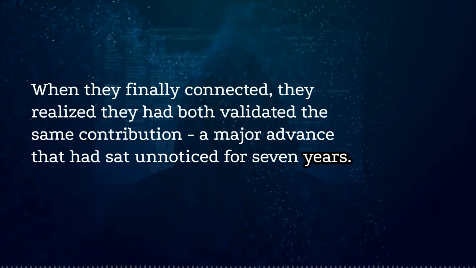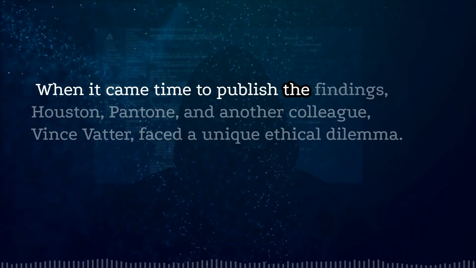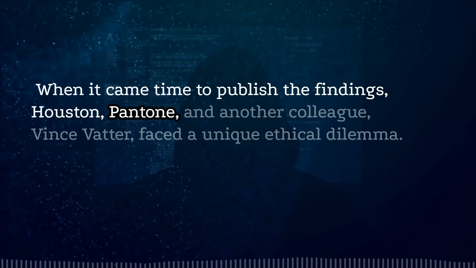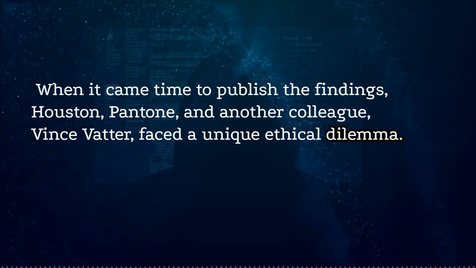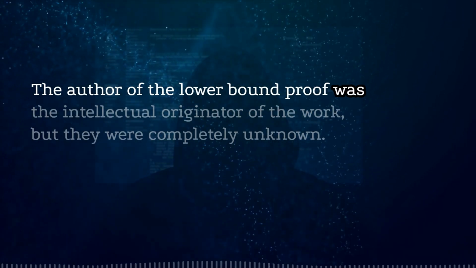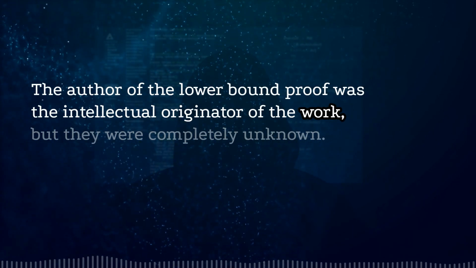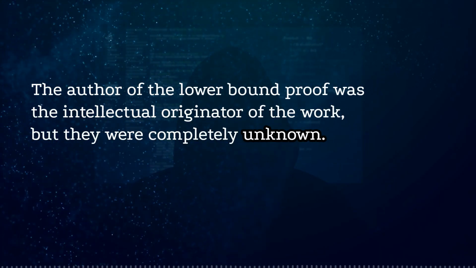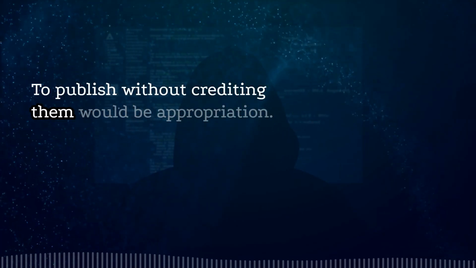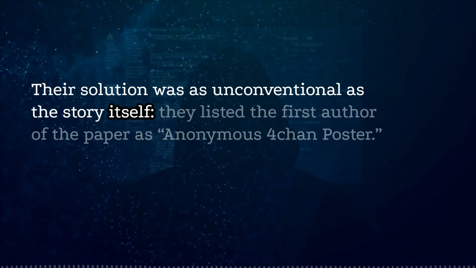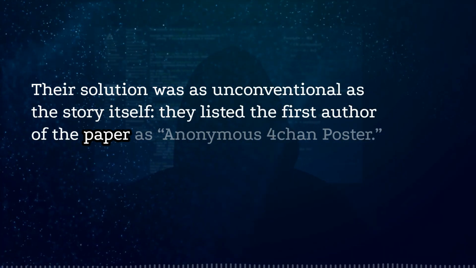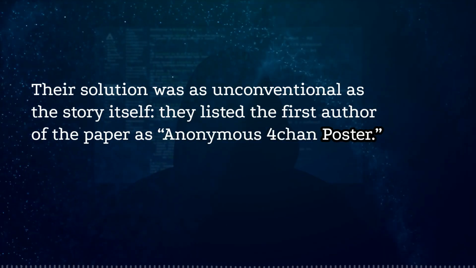for 7 years. When it came time to publish the findings, Houston, Pantone, and another colleague, Vince Vater, faced a unique ethical dilemma. The author of the lower bound proof was the intellectual originator of the work, but they were completely unknown. To publish without crediting them would be appropriation. Their solution was as unconventional as the story itself. They listed the first author of the paper as anonymous 4chan poster.